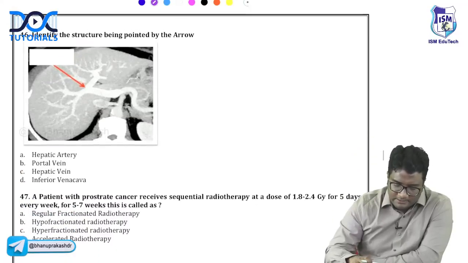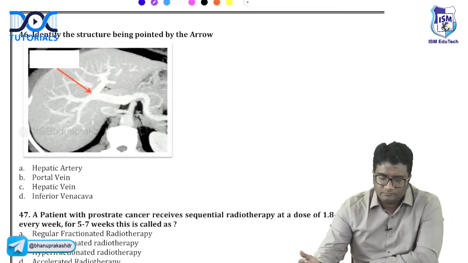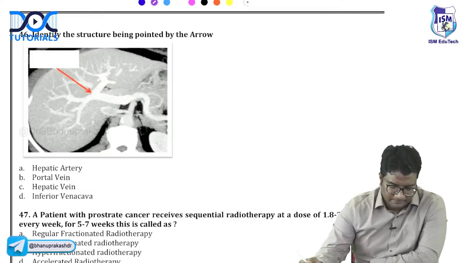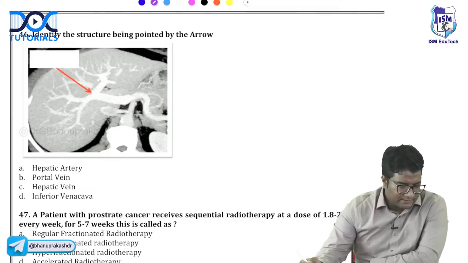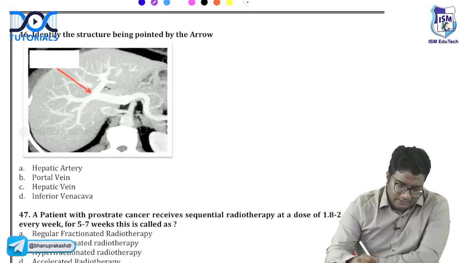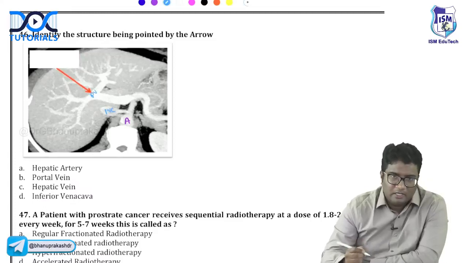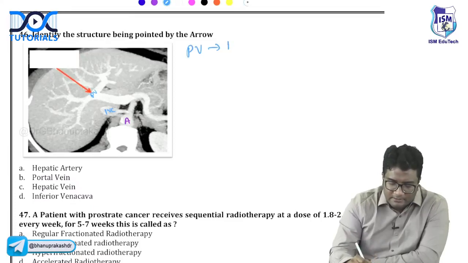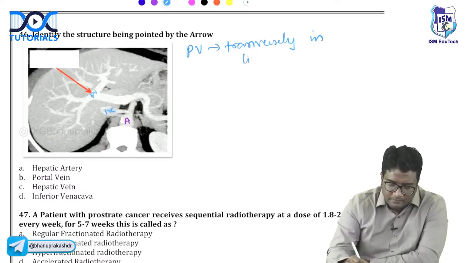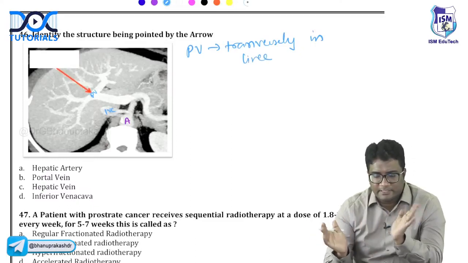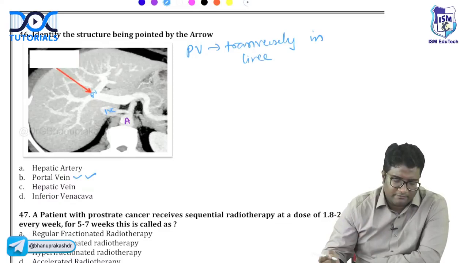Now, answer this one, 46. What is this vessel? Very nice. All of you are answering it correctly. Very good. So here you can see this is the aorta. This is the inferior vena cava. This is the portal vein. Portal vein travels transversely in the liver, right? So this is the portal vein that you have.